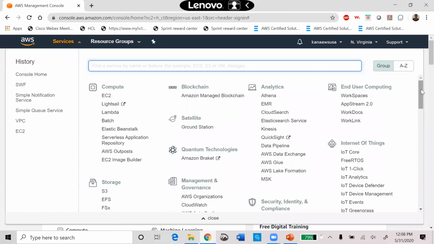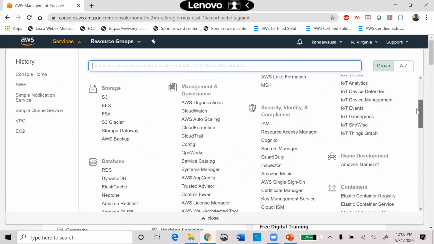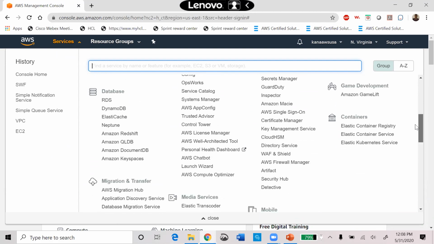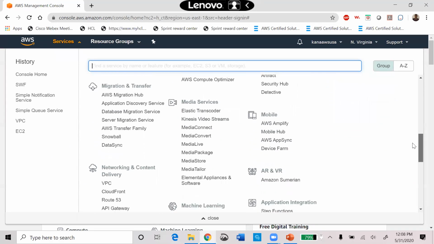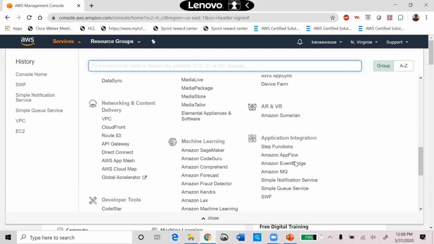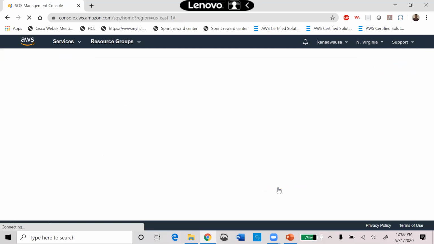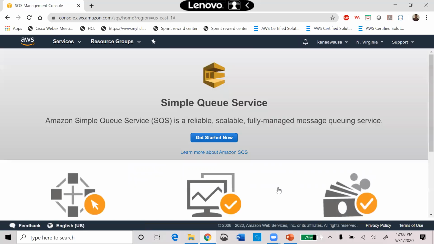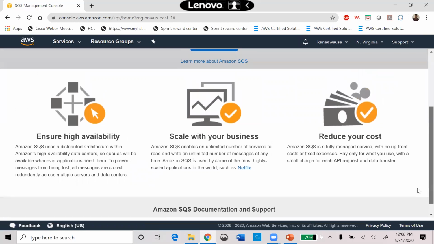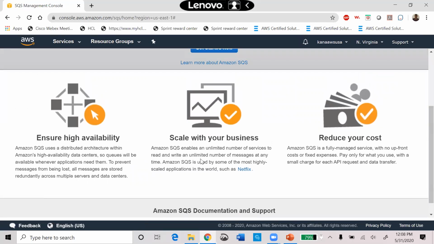Okay, so all the SNS, SQS, everything is under Application Integration. You're able to see here, the Simple Queue Service will go here. Here you are able to see it says ensure high availability, scale with your business, reduce your cost.